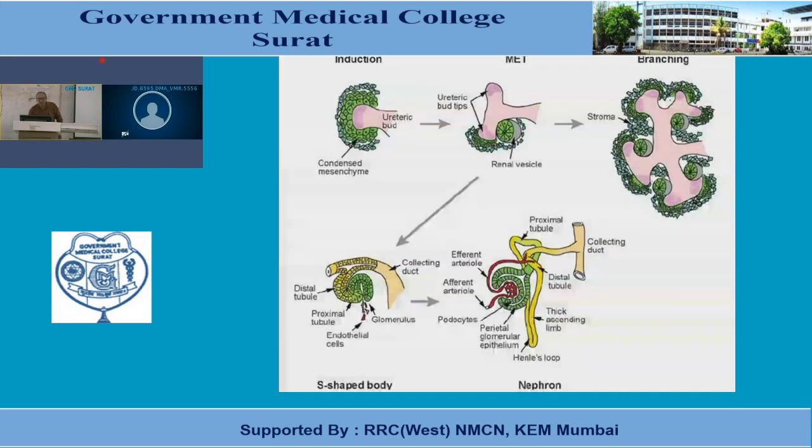While the metanephric blastema divides, certain cells, a cluster of cells, not only a single cell, get detached from the main cell mass of the metanephric blastema, and this detached cell cluster lies on the side of the collecting tubules, the various divisions of the collecting tubules.